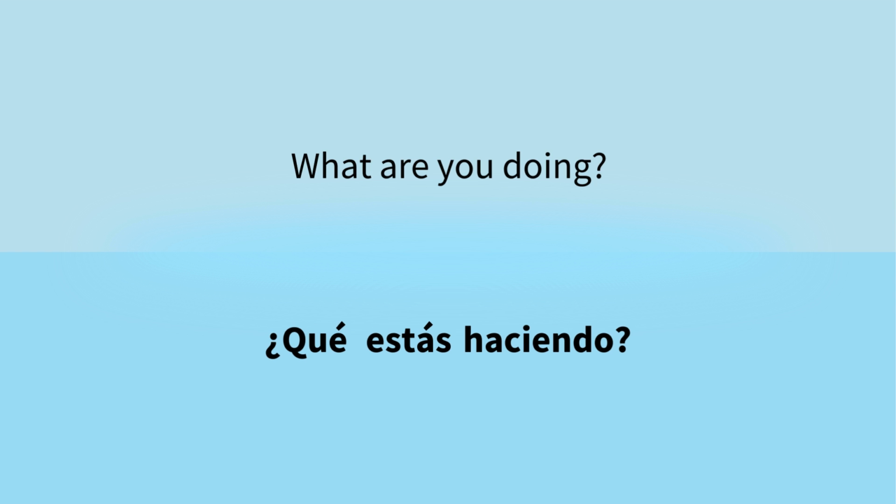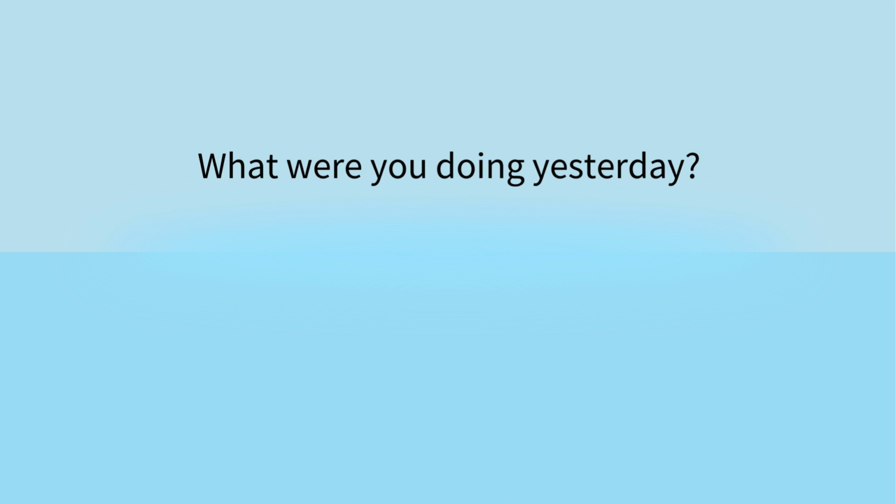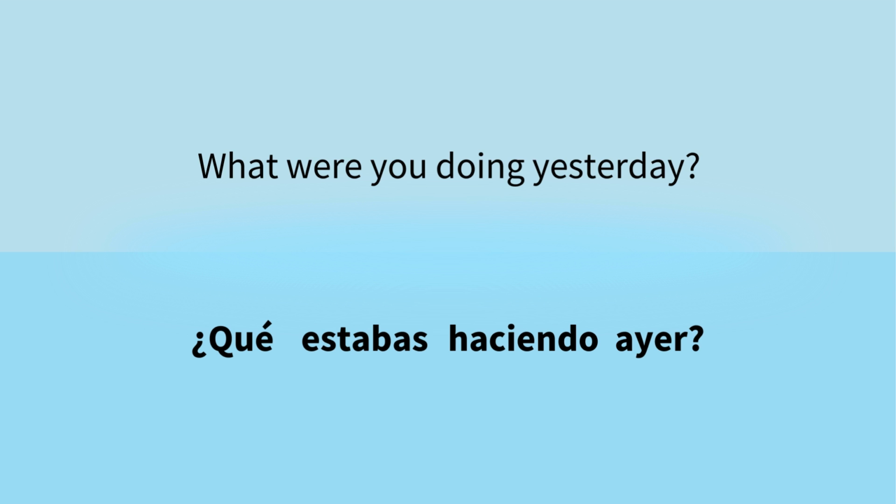¿Qué estás haciendo? All right, how would you say what were you doing yesterday? How do you say what? ¿Qué? Where you becomes estabas. Estabas. So we're just conjugating the verb to be in past tense for the pronoun you. How do you say doing? Haciendo. And yesterday? Ayer. ¿Qué estabas haciendo ayer?